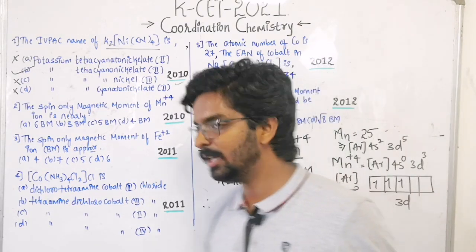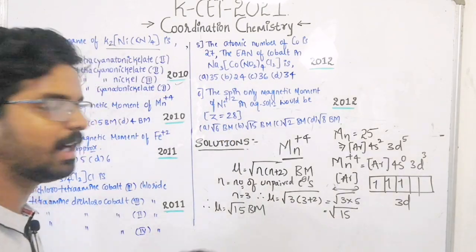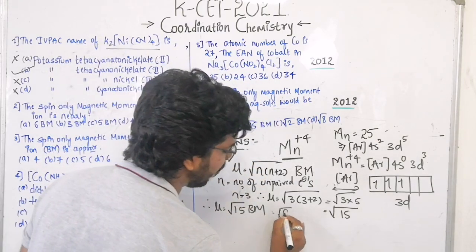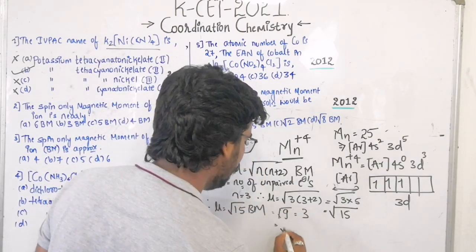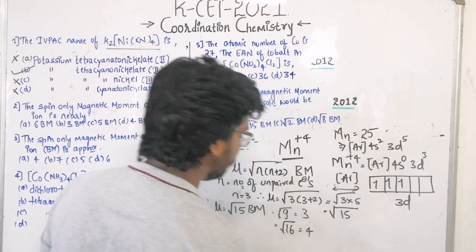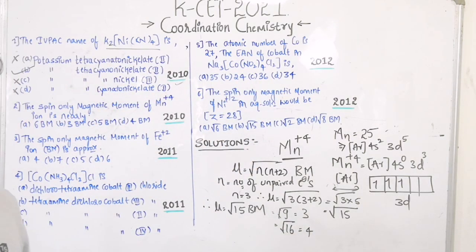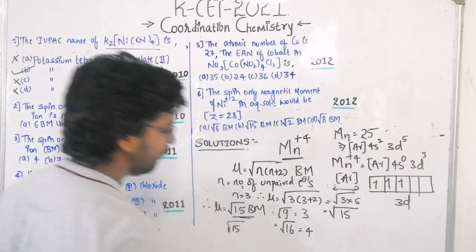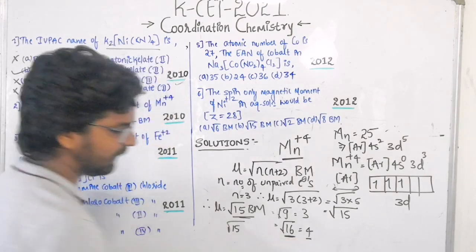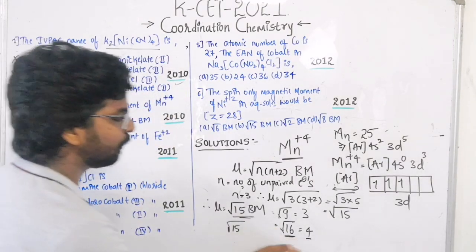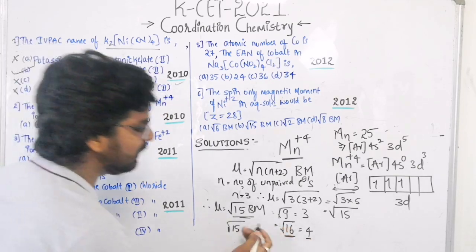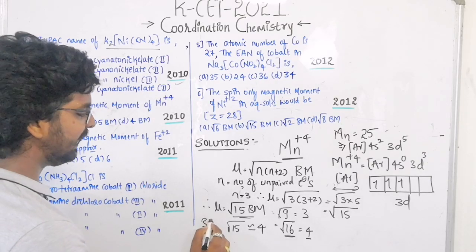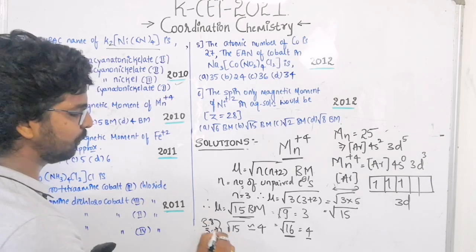So you need to go for the approximation here, very simple. Root 9 is 3. In the same way, root 16 is 4. Root 16 is the square root of the next number, 4. And root 15 is very near to 4. It may come as 3.8 or 3.7 if you go for root 15.